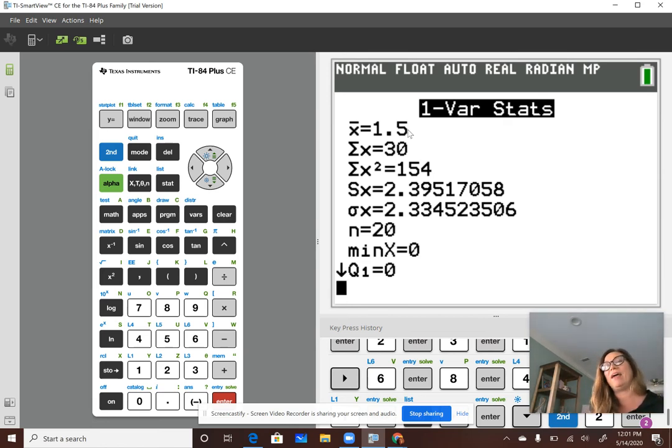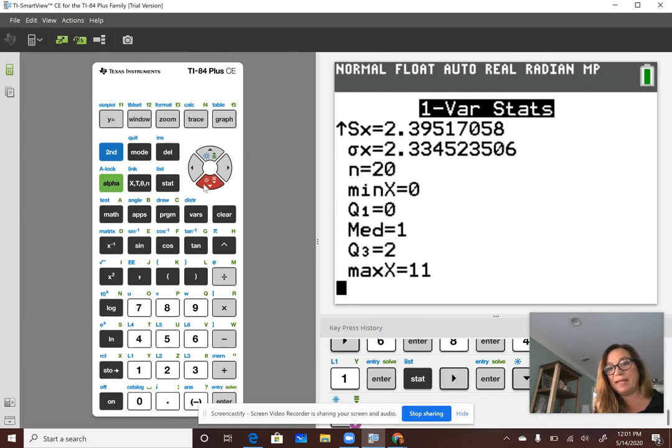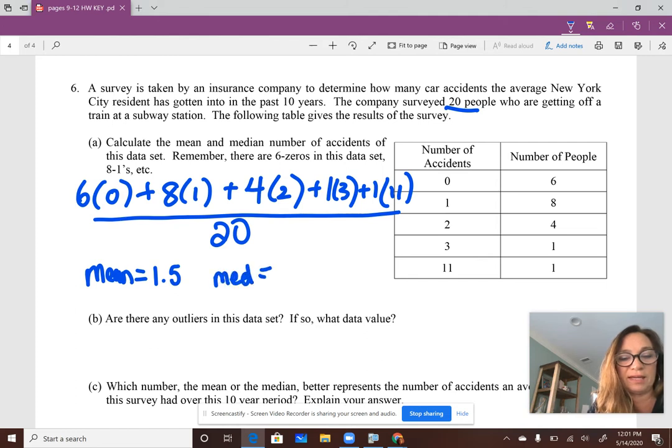So you can't have half an accident. So there would probably be rounding involved when you report this. The median is 1. Okay, so here we go. So the mean is equal to 1.5, and the median is equal to 1. Are there any outliers in this data set? Yes. 1 person had 11 accidents.